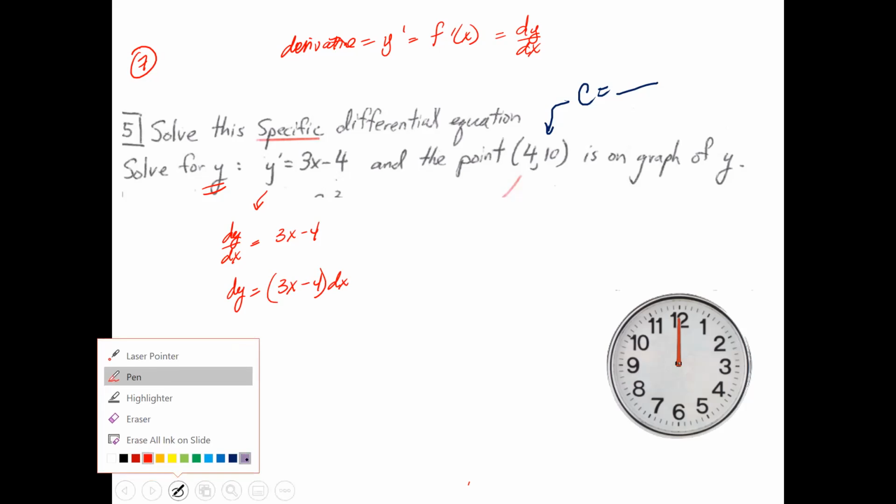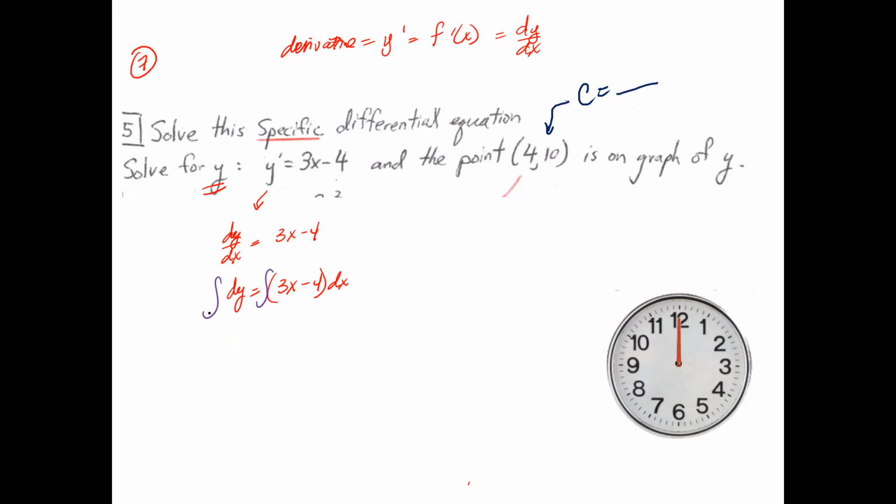So then I'm going to go ahead and do the integration of both sides. The integral of dy is just going to give me y. So I have the y already. Then I need to take a look at this. 1 plus 1 is a 2, divided by 2. So the integral of 3x is going to be 3 over 2 x squared.